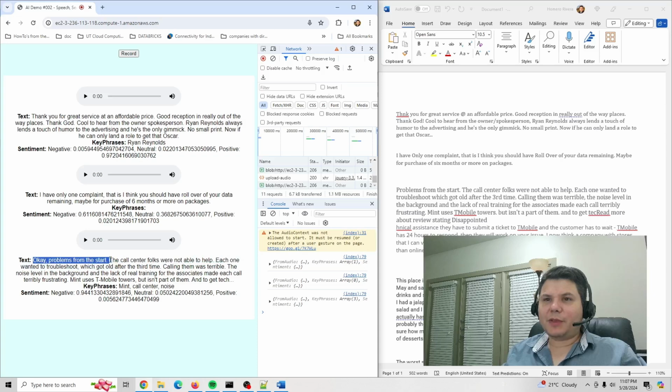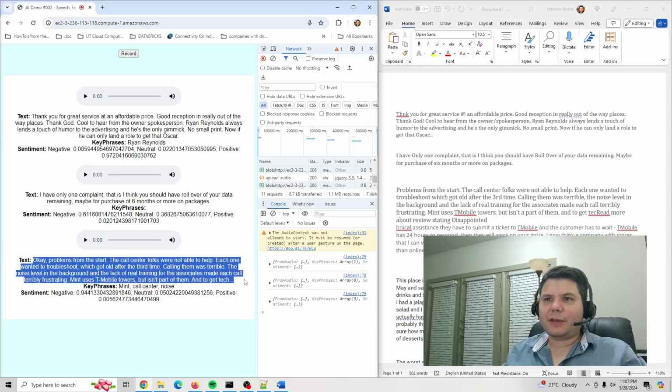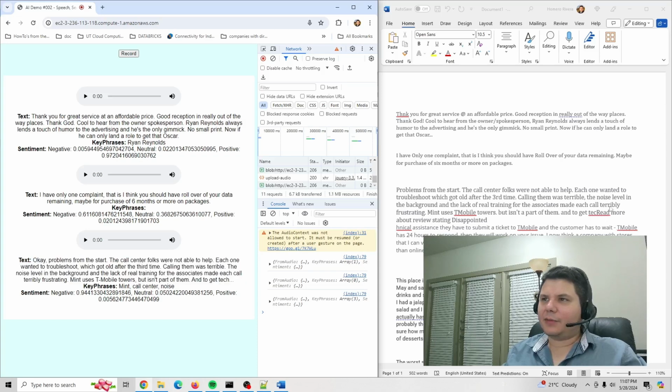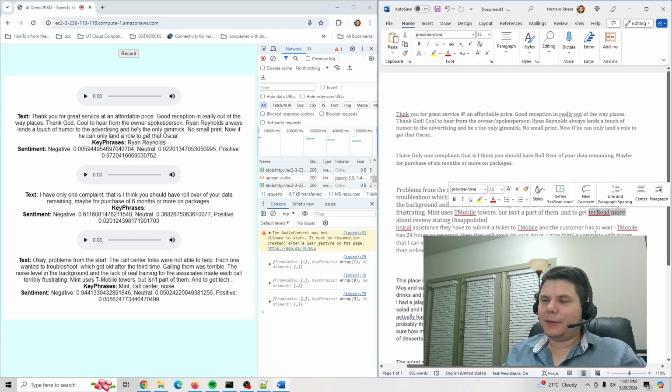Okay, problems from the start. The call center folks were not able to help. Each one wanted to troubleshoot, which got old after the third time. Calling them was terrible. The noise level in the background and the lack of real training of the associates made the call terribly frustrating. Mean uses T-Mobile towers, but isn't part of them. And to get tech, and that's where I stop because it has a read more here.